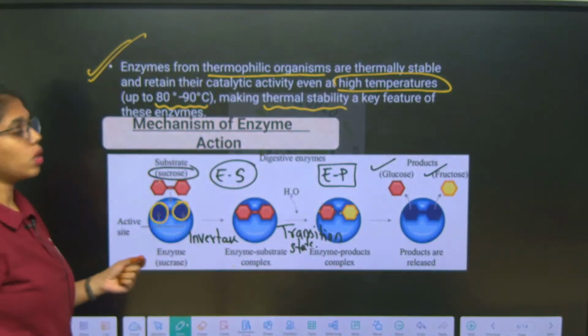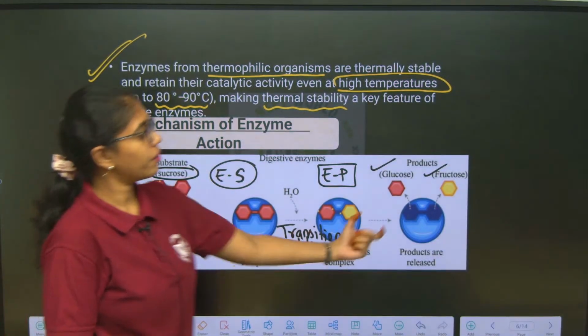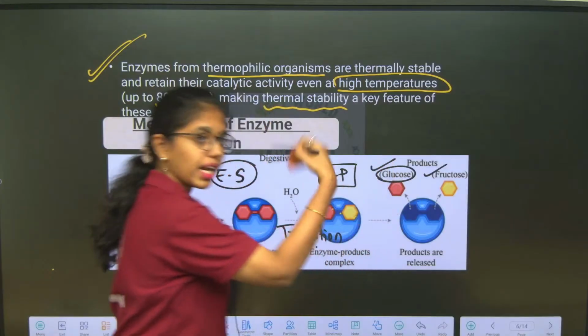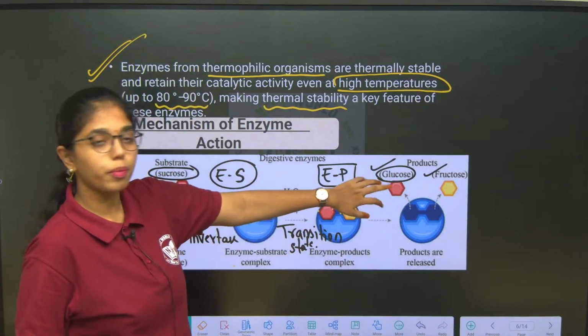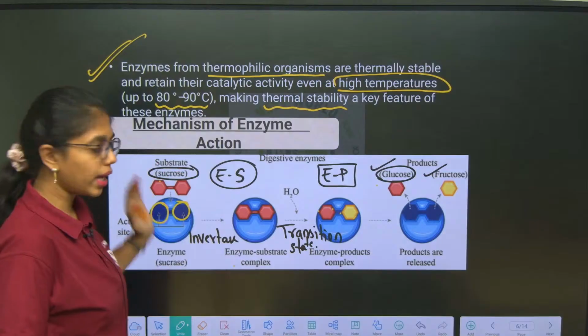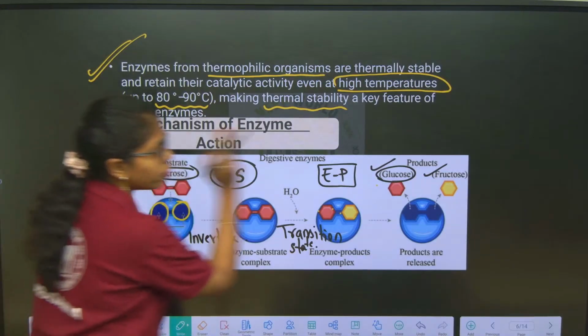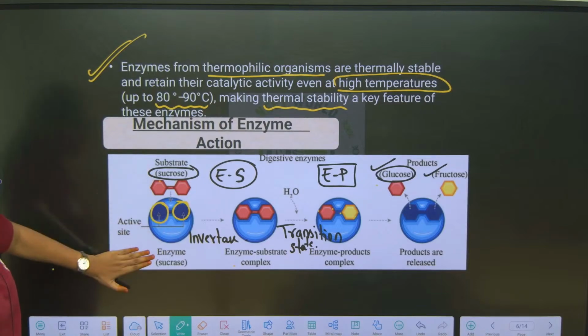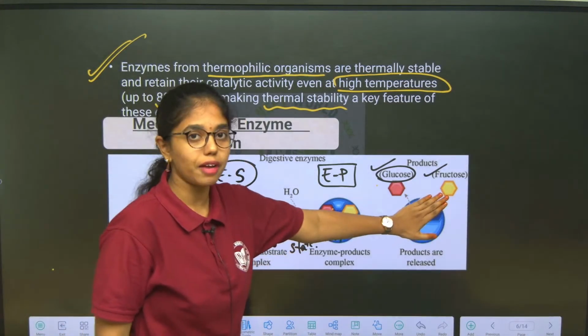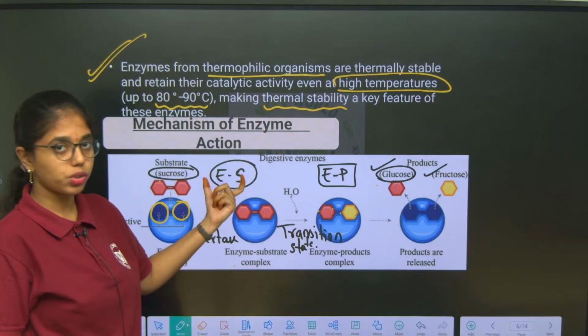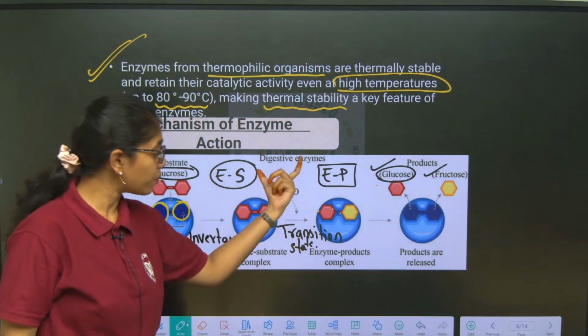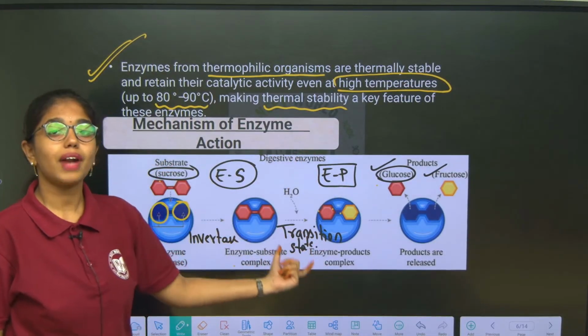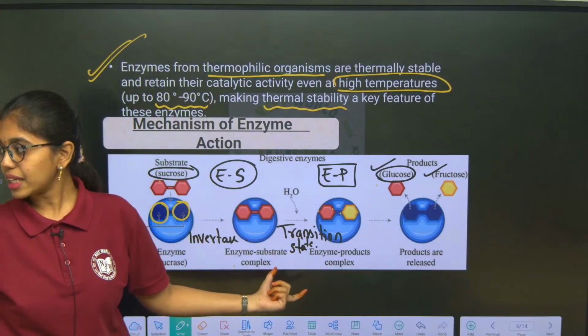Glucose and fructose. This glucose, in the respiratory pathway, will enter into the process of glycolysis. So from sucrose, how glucose and fructose are formed, you have understood now? Substrate, enzyme, and that is how products are formed from the enzyme substrate complex to the enzyme product complex. And what is this state called? Transition state. Till here it is clear?